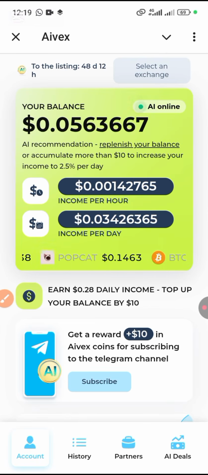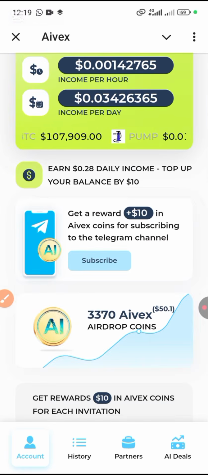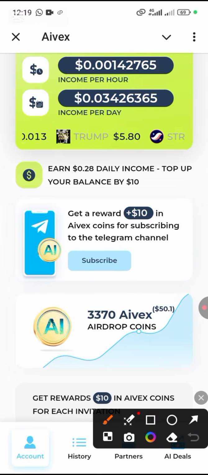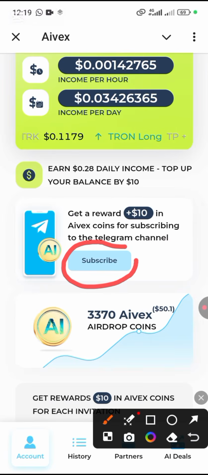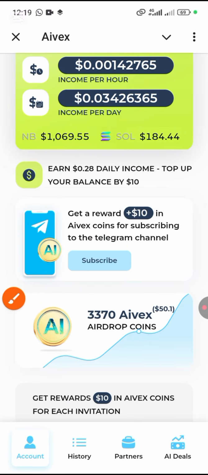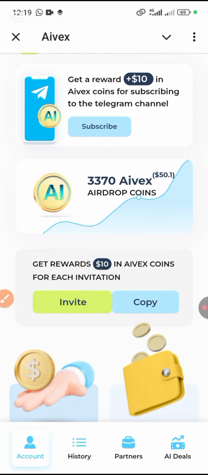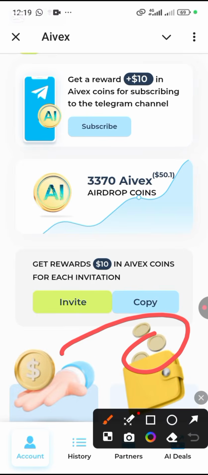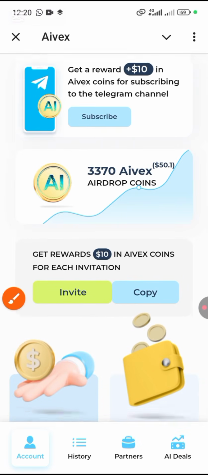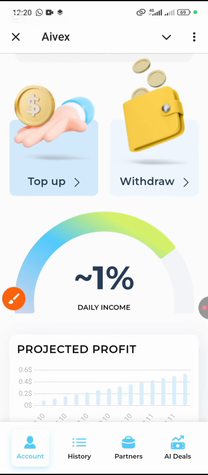So for you to top up, you can actually come here. Don't forget to do this task when you come here so that you get $10, okay. You subscribe for you to get $10. So once you are done subscribing, you come here to claim daily, somewhere here to claim daily, then you can share your invite link, okay. So you scroll up like this.